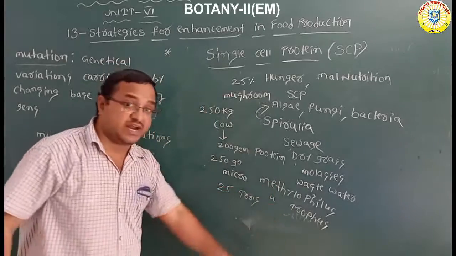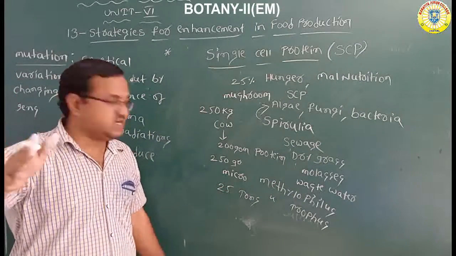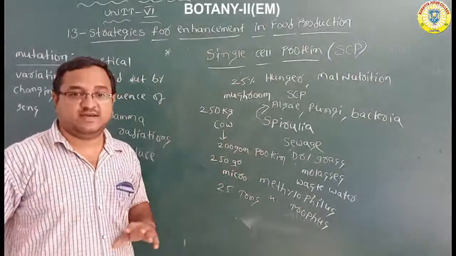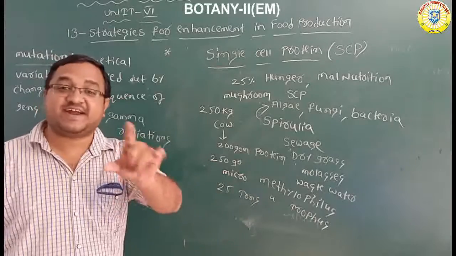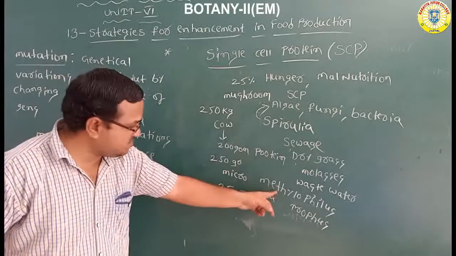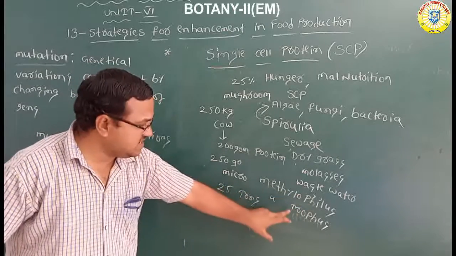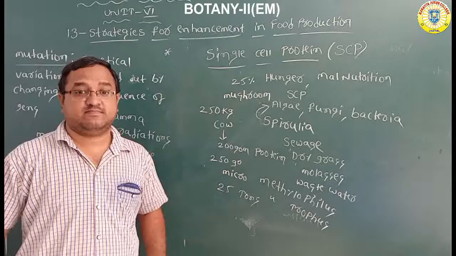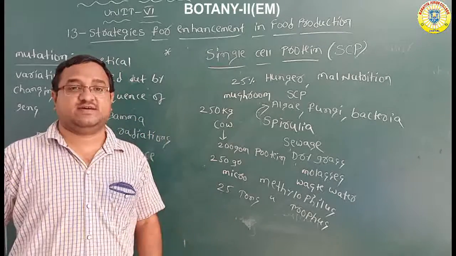These are the two microorganisms which weigh just 250 grams, but can produce 25 tons of protein per day. See how much difference there is. Just two microorganisms, Methylophilus and Methylotrophus, but per day they can produce 25 tons of protein.